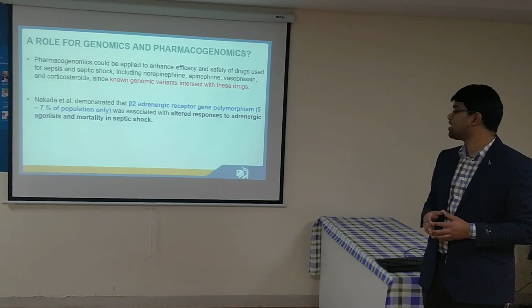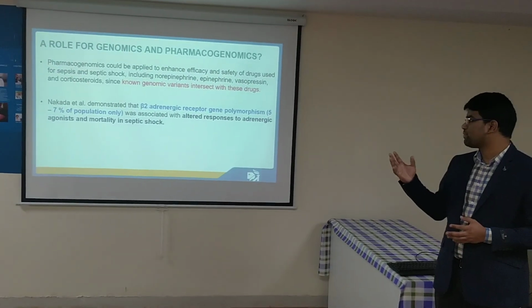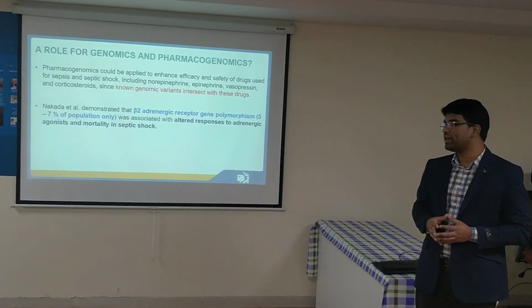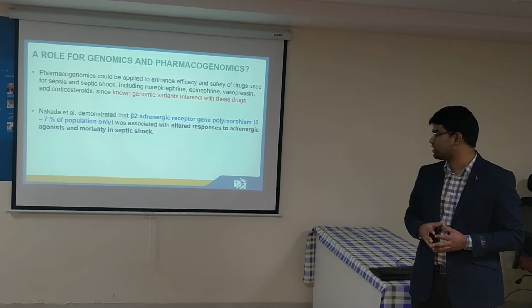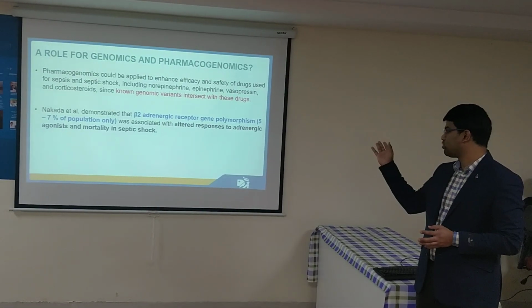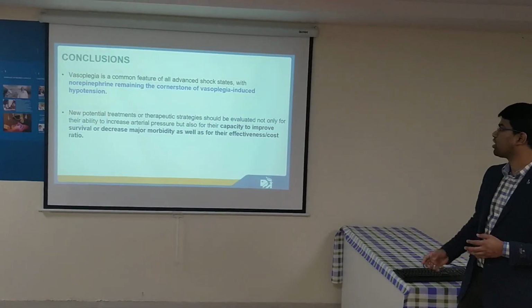Coming to the role of genomics and pharmacogenomics, there are many people who respond to different kinds of vasopressors in different ways. Nakada et al. demonstrated beta-2 adrenergic receptor gene polymorphism. However, it is seen only in 5 to 7% of the people. However, it shows altered responsiveness to adrenergic agonists and mortality in septic shock.